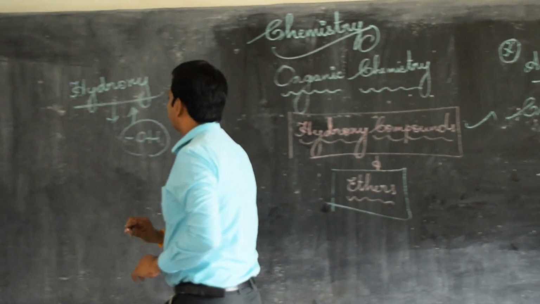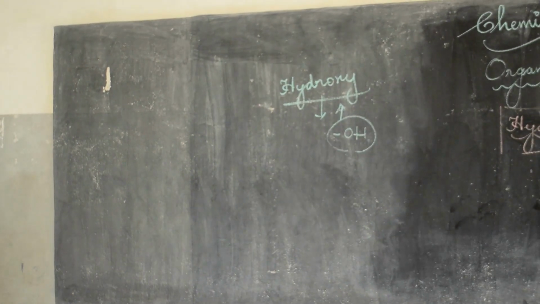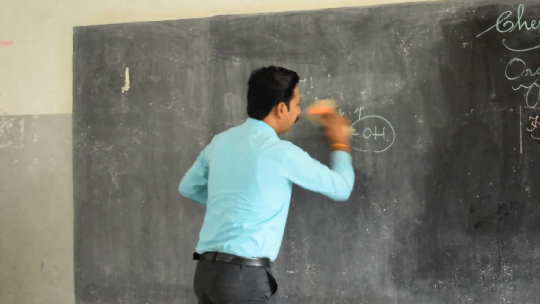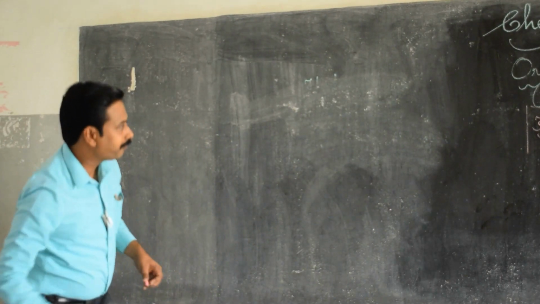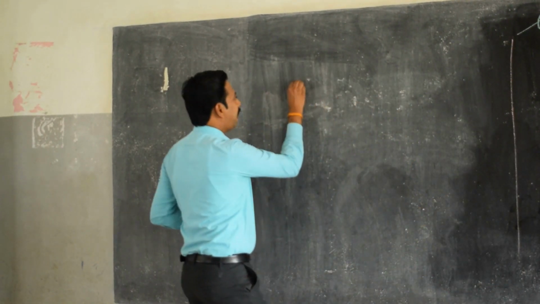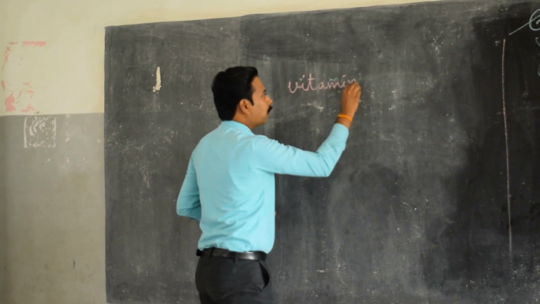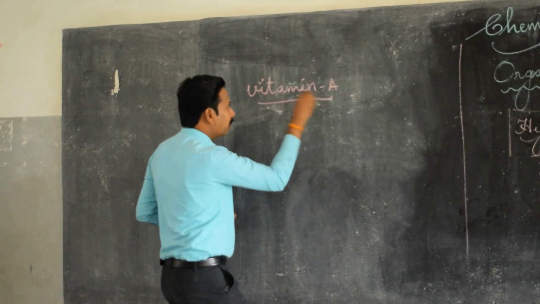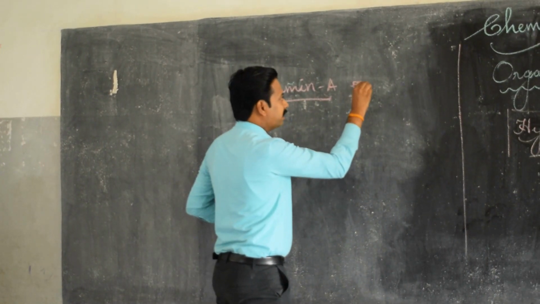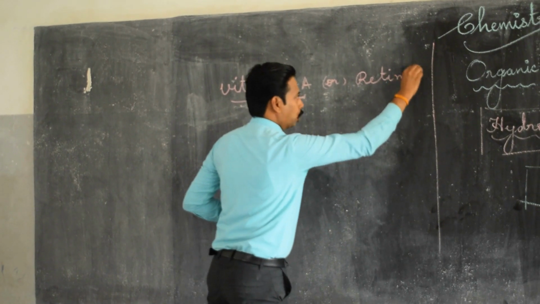Yes. Second one mark question is vitamin A. Vitamin A, which is otherwise called as dash, retinol. Kindly make a note of it.